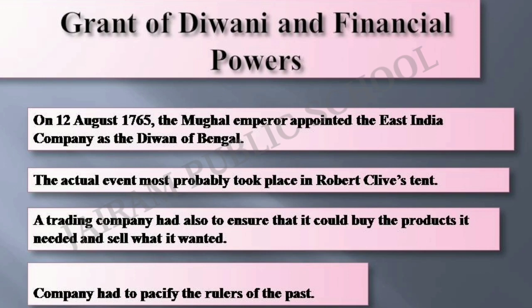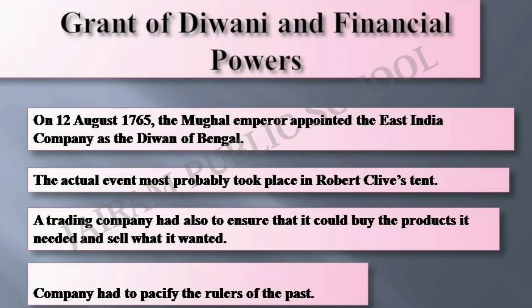As Diwan, the Company had a lot of responsibilities, becoming the chief financial administrator of the territory under its control. Now it had to think of administering the land and organizing its revenue and resources. The trading company also had to ensure that it could buy the products it needed and sell what it wanted. Over the years, the Company learned that it had to move with some caution.